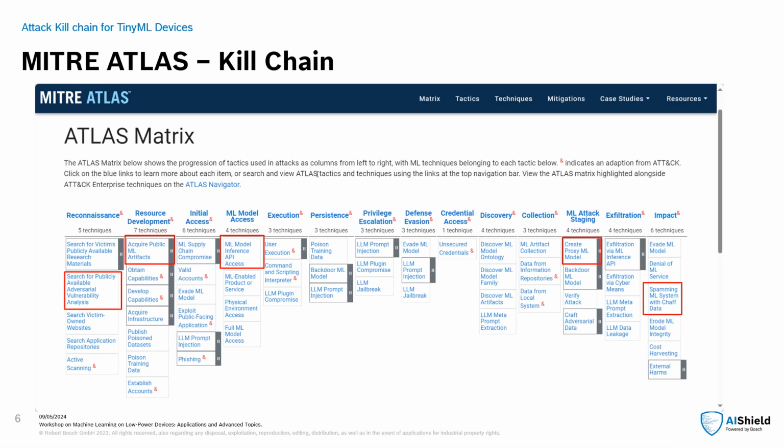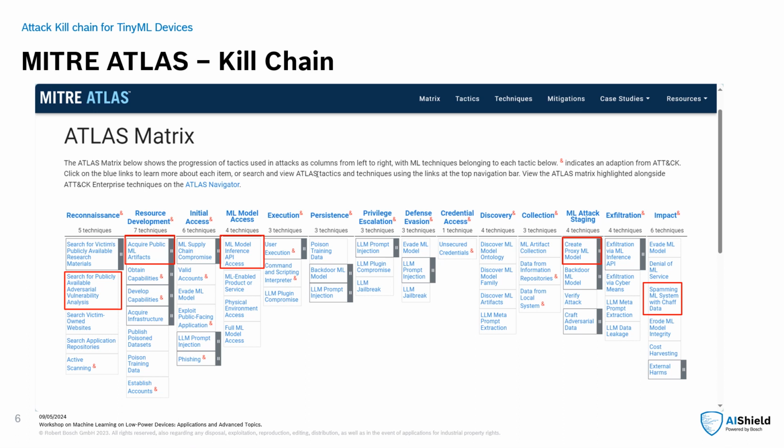When the Mitre Atlas kill chain is applied to TinyML low-power devices, potential vulnerabilities and attack stages for small-scale AI models operating on constrained hardware are highlighted. These devices, commonly found in IoT and edge computing, are susceptible to reconnaissance and exploitation due to limited resources and security controls.